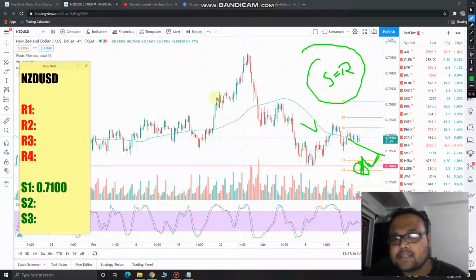So this is the simple analysis. Okay, simple, unbiased, unfiltered analysis of New Zealand dollar, US dollar.